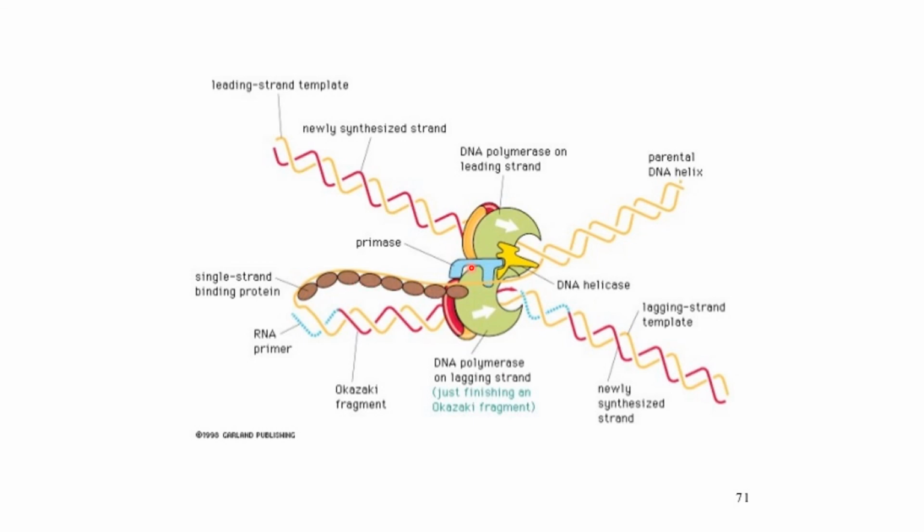Here the primase has the function of synthesizing the DNA primer. The helix of the DNA is broken down by the helicase. So all these structures have their specific roles in replication.